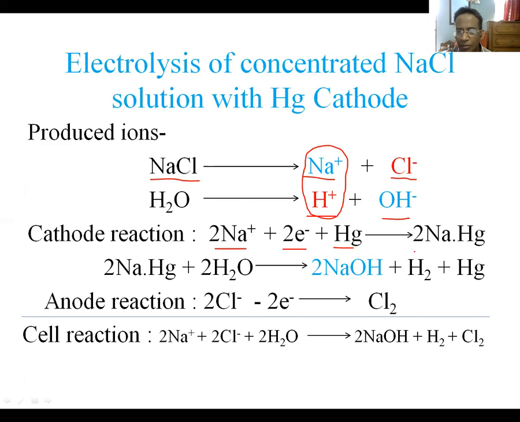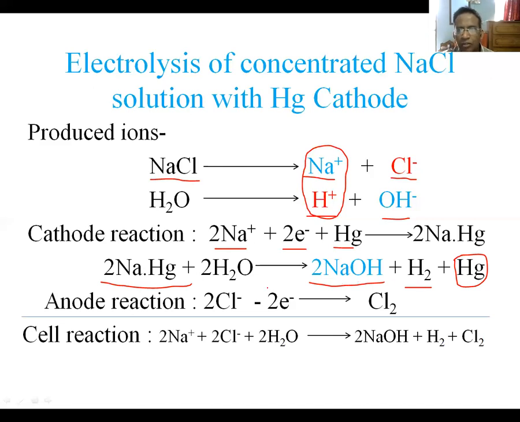It produces sodium amalgam. I think you all know what is amalgam. Amalgam is the alloy of mercury with some other metals. Since sodium is dissolved in mercury, this alloy is known as sodium amalgam. This sodium amalgam is produced at the cathode, but since we are using aqueous solution, the sodium amalgam produced instantly reacts with water present in the solution to produce sodium hydroxide and hydrogen gas. Mercury gets free. So in this cathode reaction, practically we are getting sodium hydroxide and hydrogen gas.